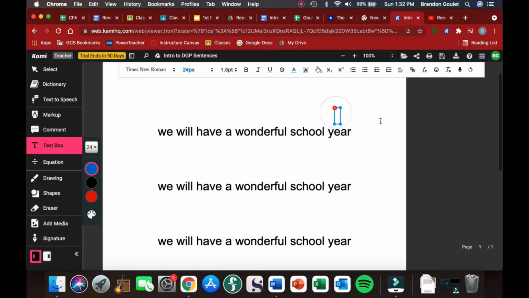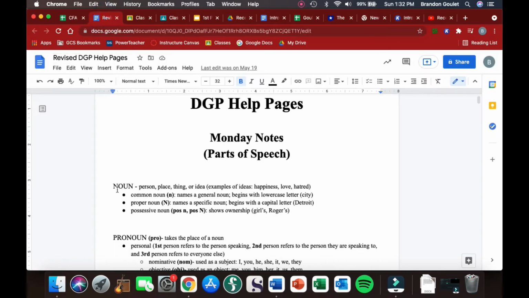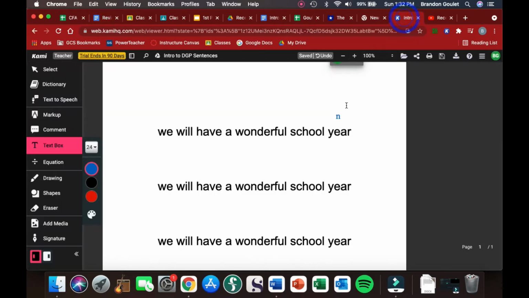Year, however, is a thing. It's a common noun in this sentence. So we're going to label it with an N. We know to label it with an N because if we go down here under the noun section, a common noun is labeled with a lowercase n. So that's how we label that on our paper.